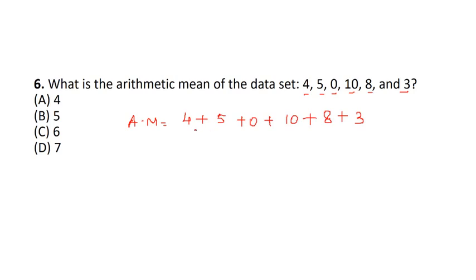So 4, 5, 0, 10, 8, 3: 6 numbers are there. We need to divide the sum by 6. The sum is 30, so 30 by 6 is equal to 5. So here the mean is 5. Answer is B. Next question.